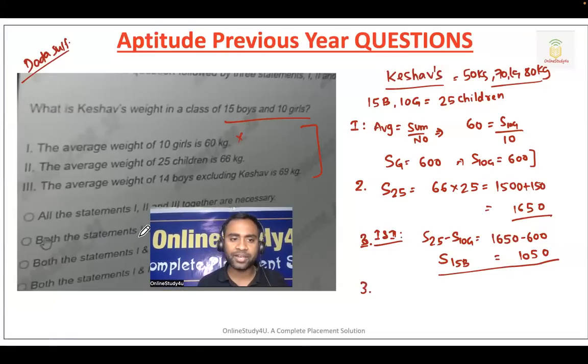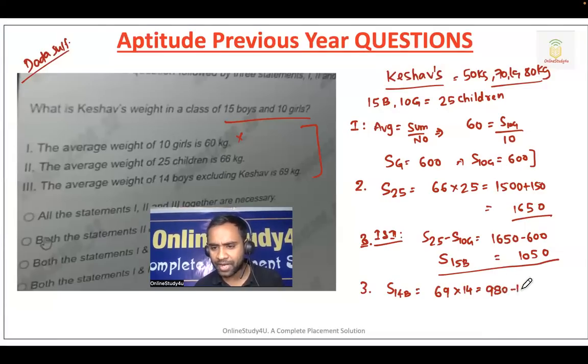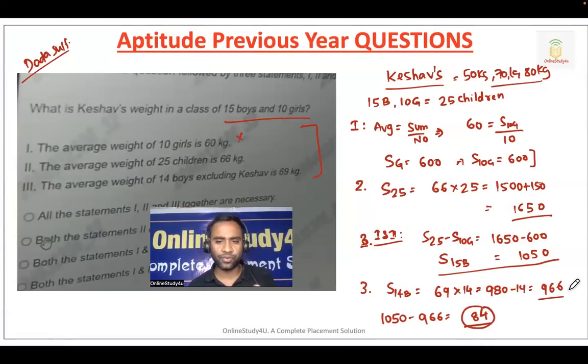Now we will take the third statement. The average weight of 14 boys excluding Queso. So now we will calculate the sum of 14 boys excluding Queso. Sum will be average into number. 14 into 70 will be 980, minus 14, so it will be 966. So the sum of 15 boys is 1050 and the sum of 14 boys is 966. Queso is not there here. Now if we subtract, we get 84. So the weight of Queso is 84.